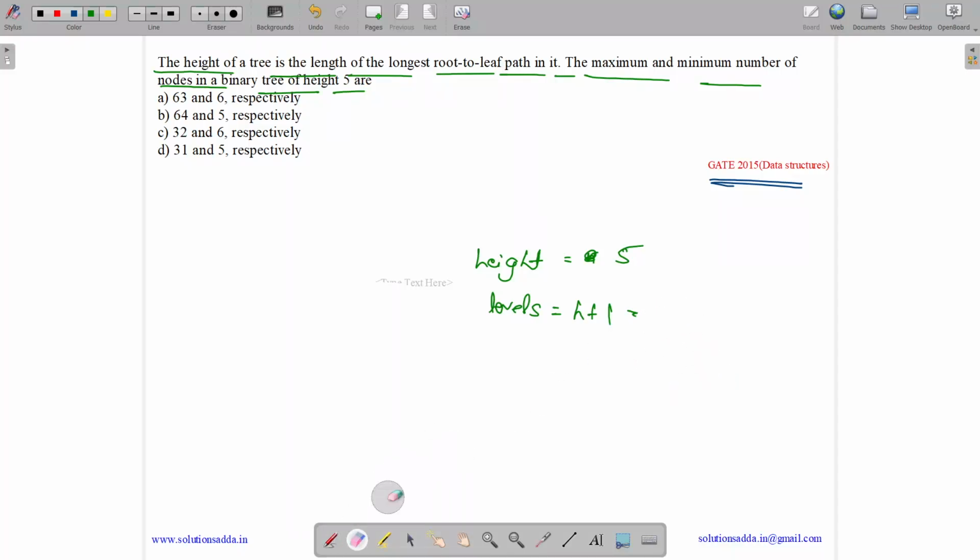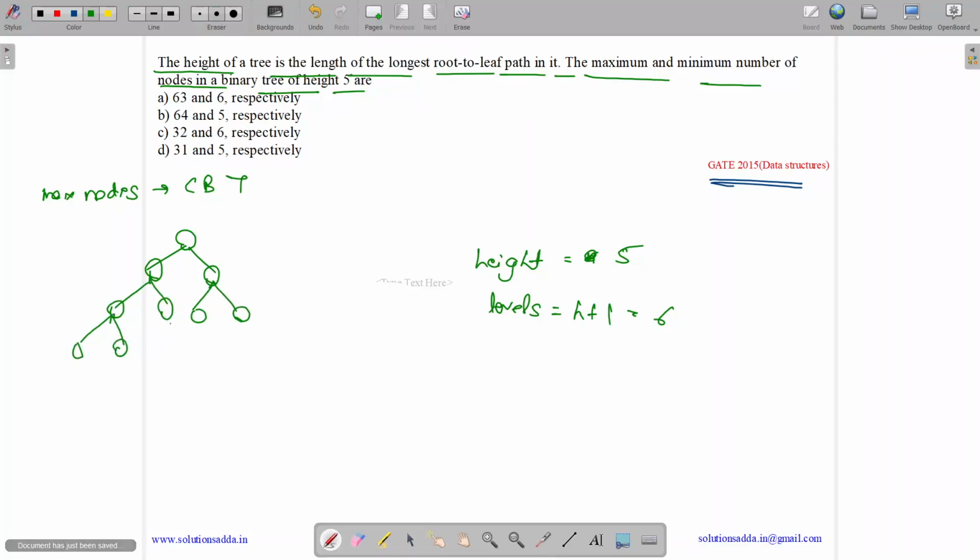Okay. So in which case do we get a maximum number of nodes? So max nodes occurs in a complete binary tree, CBT, in which all levels are completely filled. See here. For a height 1, like this, height 2 is like this, height 3 is like this. Let us try to derive a formula for this.